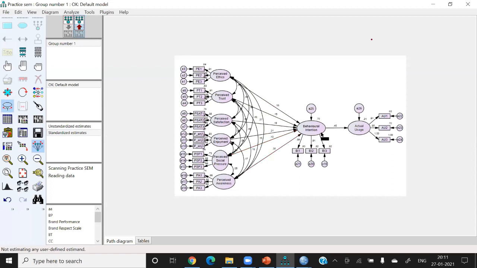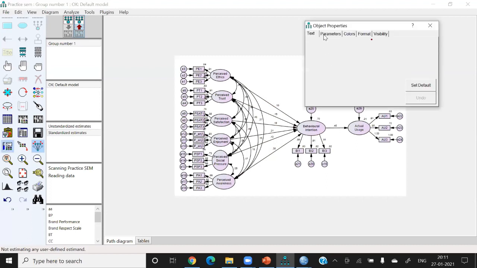After that, even if you click on here, you can increase the size of the path coefficients. All these values are path coefficients, and the path coefficients are expected to be significant. In our example, they're already significant. Yeah. So now this model can be presented.